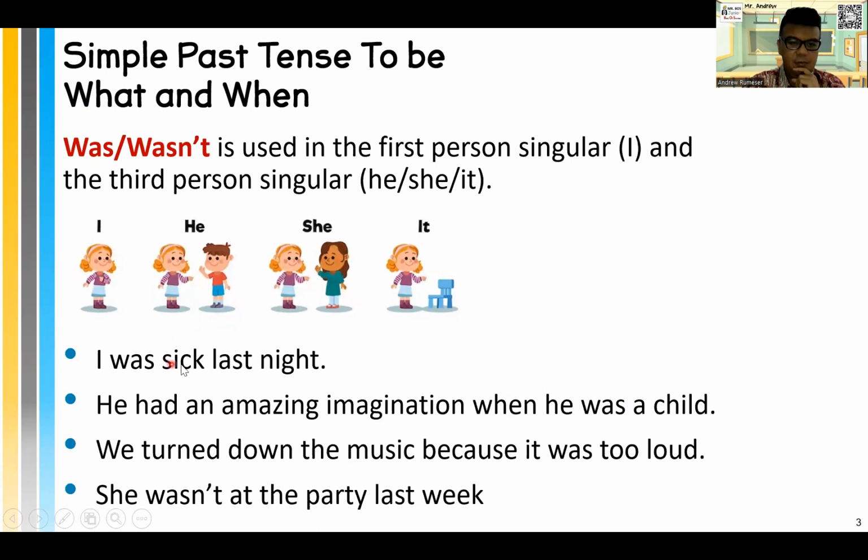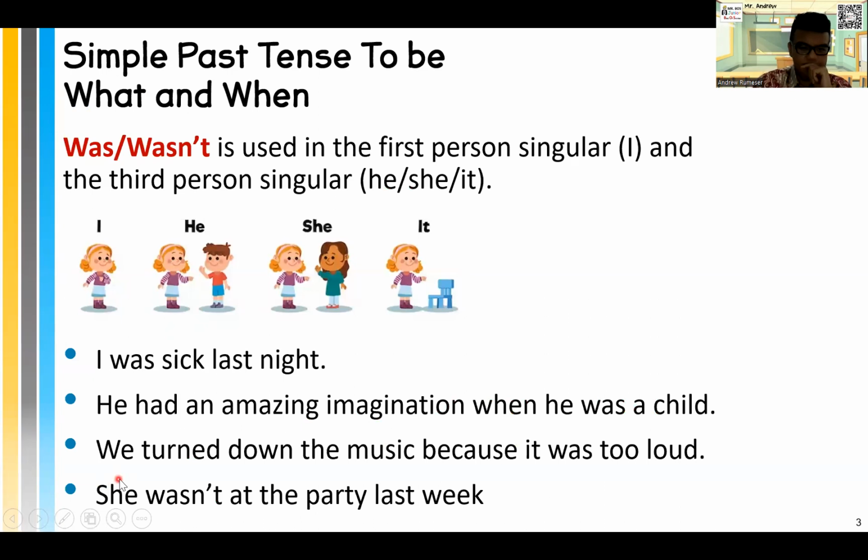Examples: I was sick last night, yesterday night, right? He had an amazing imagination when he was a child, a long time ago when he was a child. We turned down the music because the music was too loud.